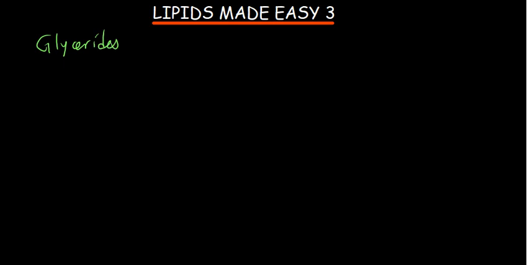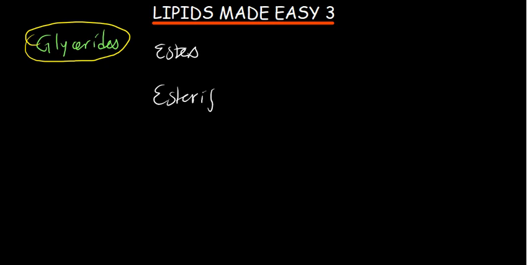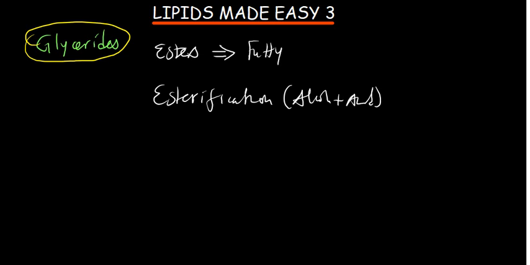Okay, glycerides. Now, when you are talking about glycerides, glycerides are basically esters. Remember, an ester is a compound that is formed by esterification. And esterification is just a process by which an alcohol reacts with what? An acid. Okay? So a glyceride is basically an ester, and it is formed by esterification when a fatty acid reacts with the glycerol. So this is a reaction that forms glycerides.